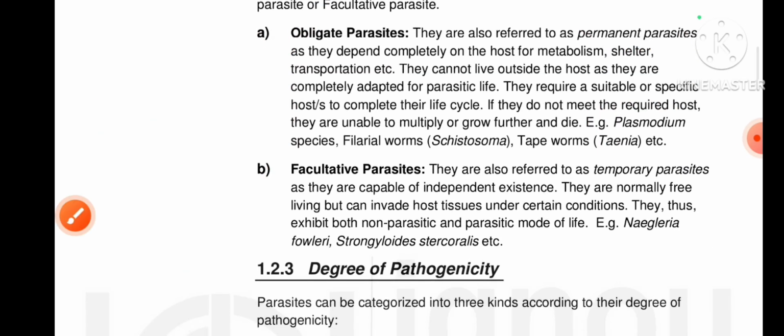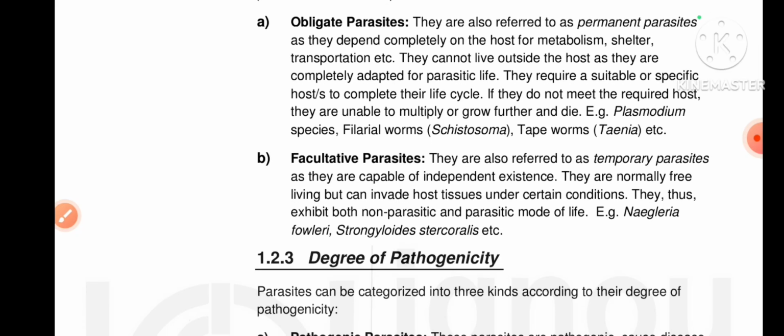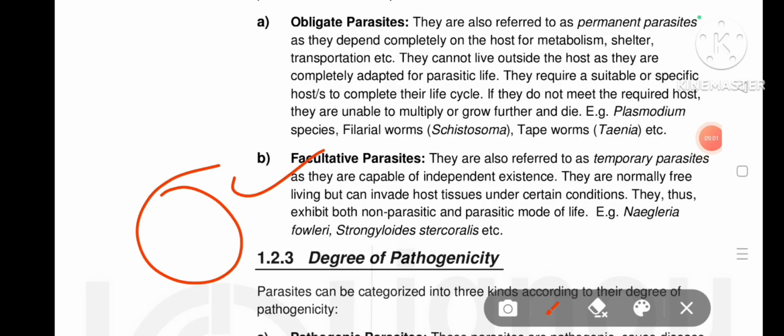But a facultative parasite, also referred to as a temporary parasite, is capable of independent existence. So a facultative parasite refers to the ability to live under more than one specific environment, not a single environment. But an obligate parasite is restricted to only one host, not many hosts.